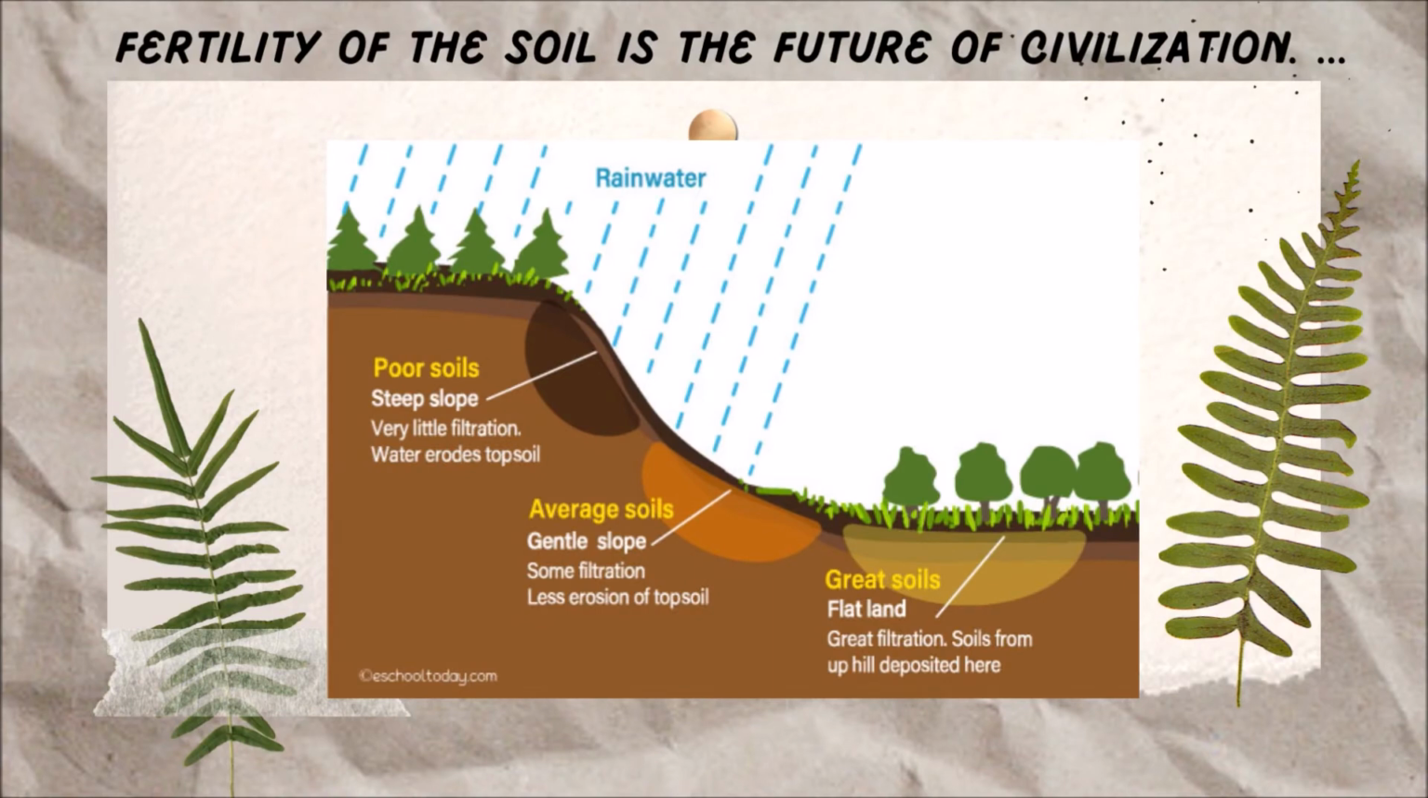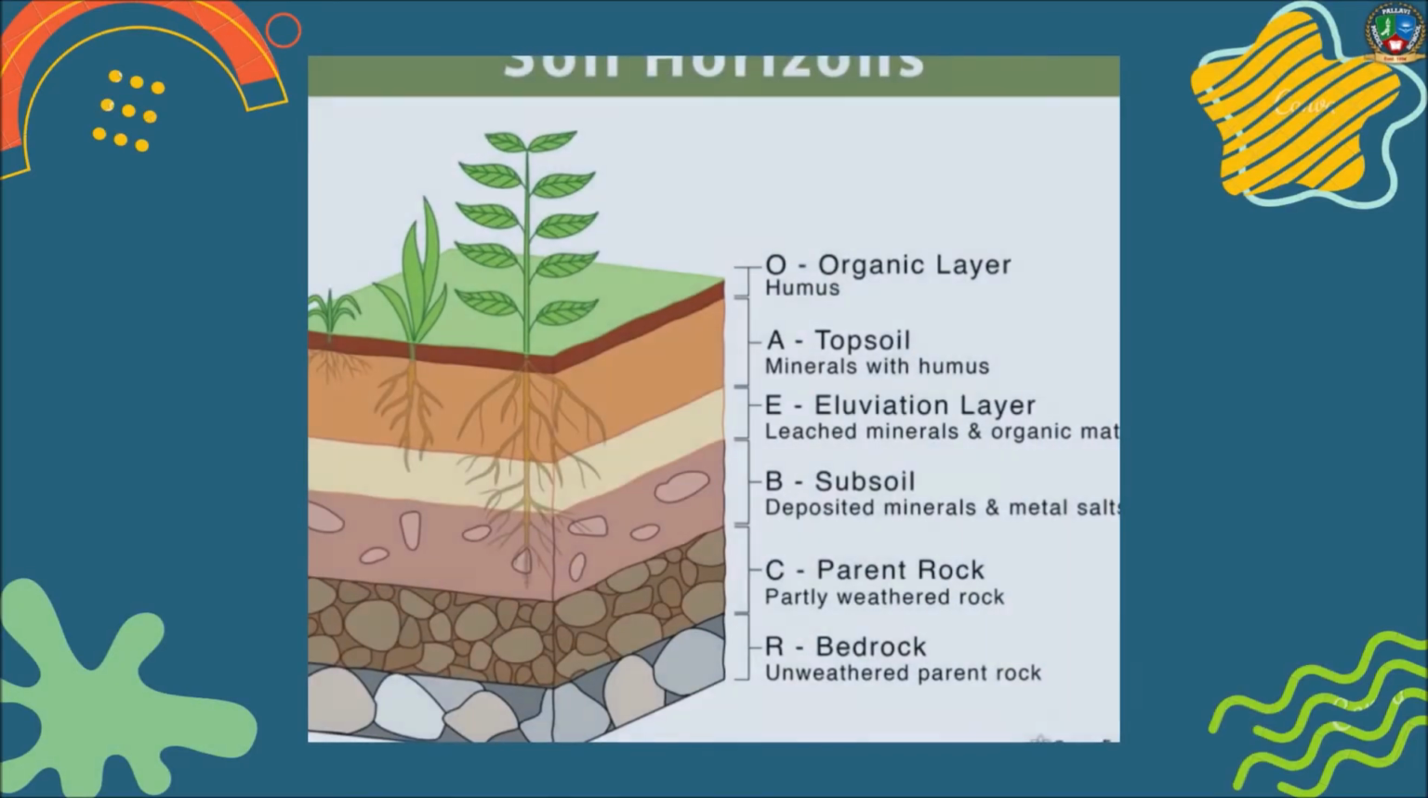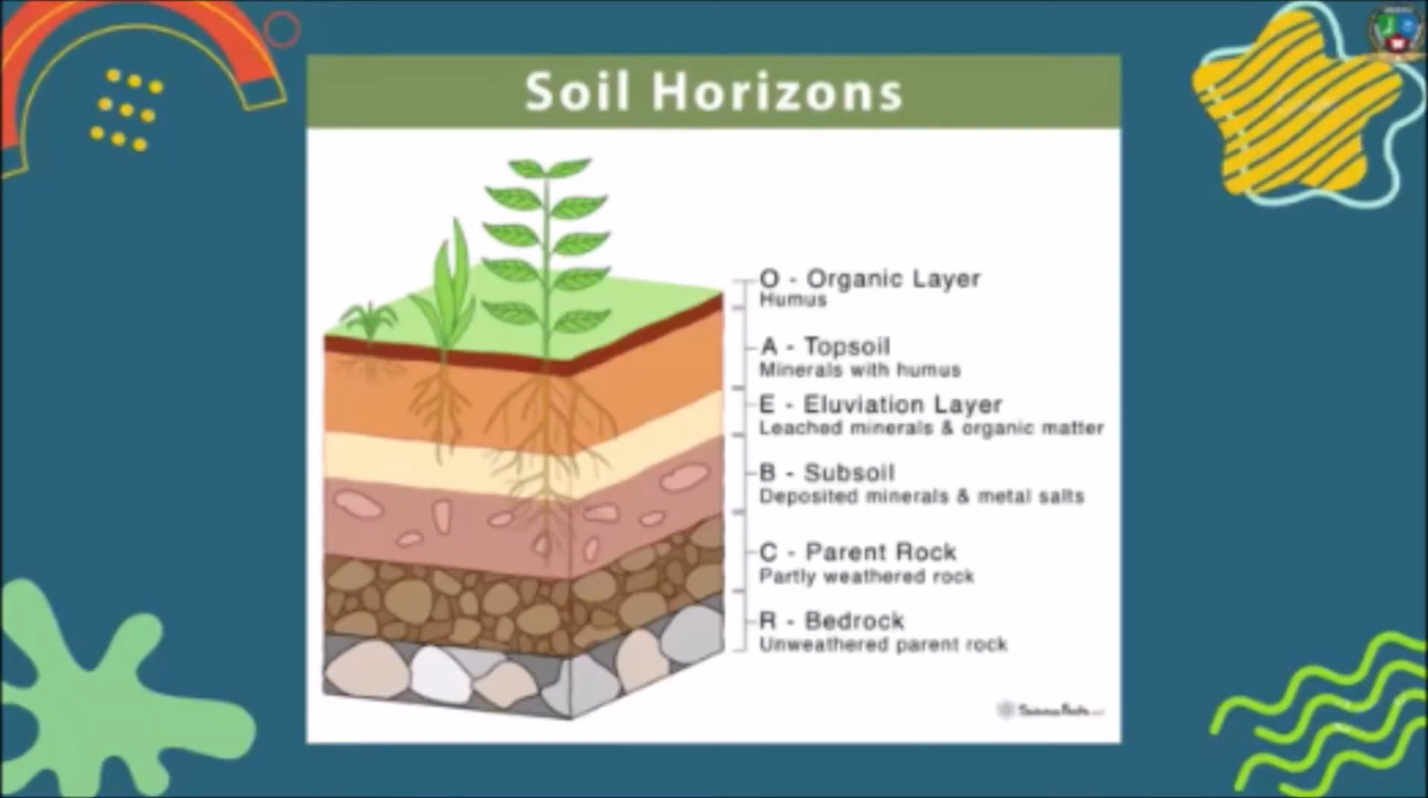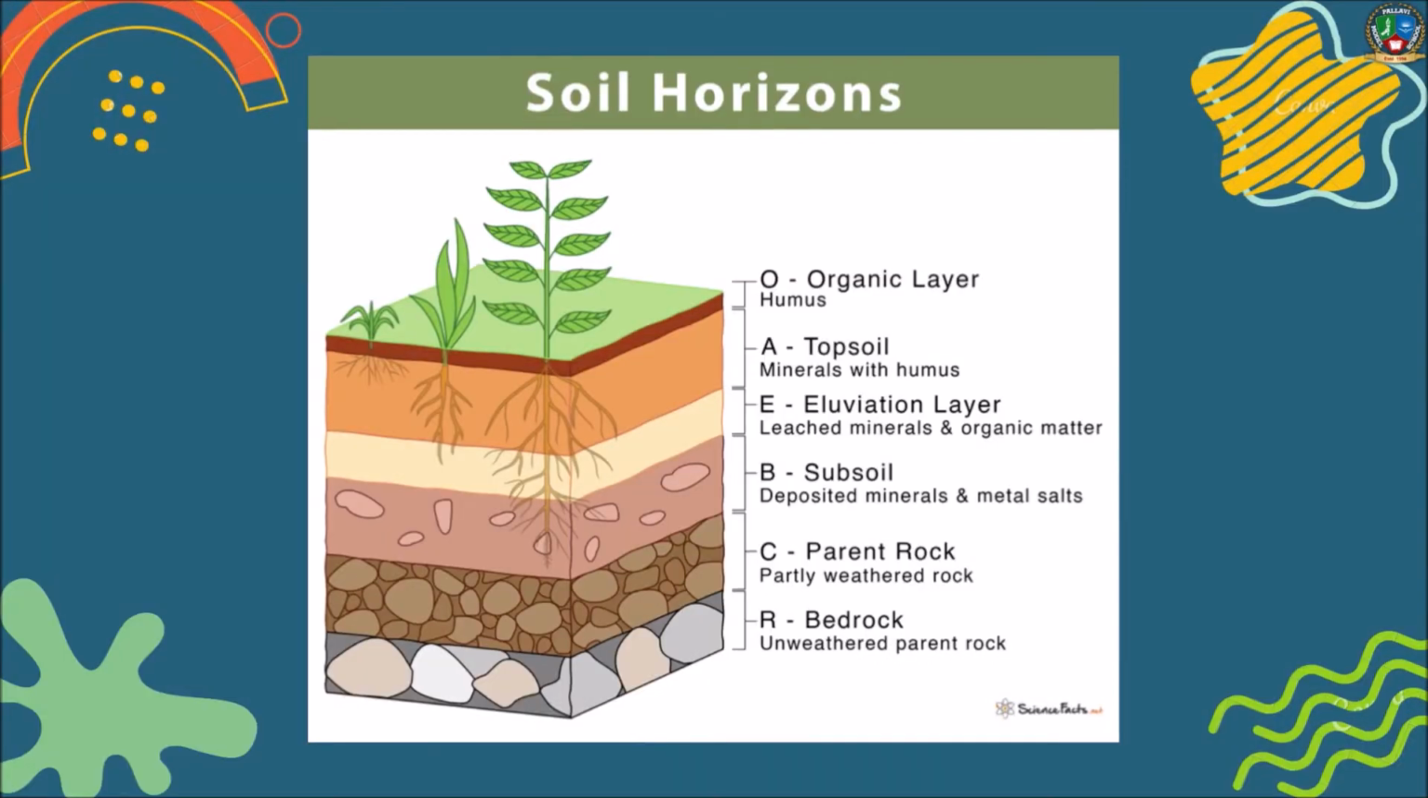This picture depicts the fertility of the soil and how the soil is actually formed on our planet. Soil horizons: organic layer, topsoil, minerals with humus, alluviation layer, leached minerals and organic matter, subsoil, deposited minerals and metal salts, then parent rock, partly weathered rock, bedrock, unweathered parent rock.